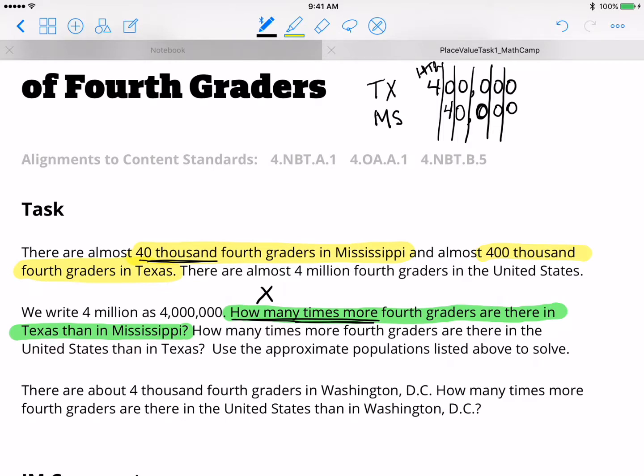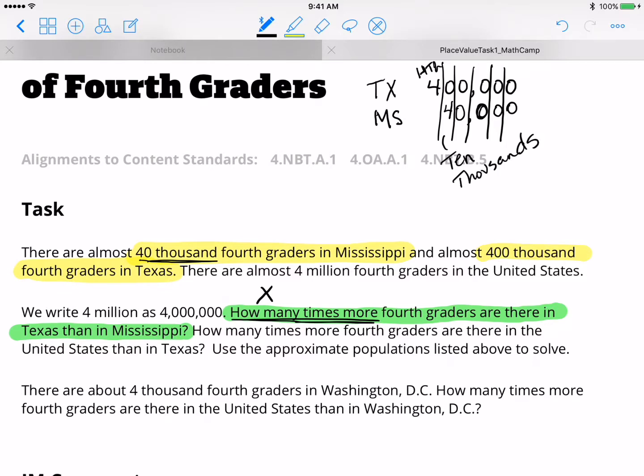Sorry, it didn't all come out. That's HTH for hundred thousands. If you compare that to Mississippi's fourth graders, the 4 in 40,000 is in the 10,000s place. I'm going to write that down here. So that's the 10,000s place.